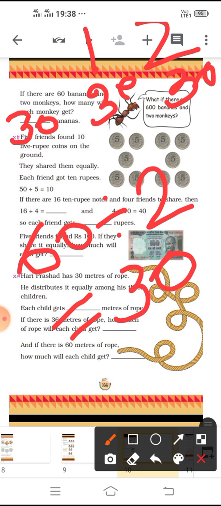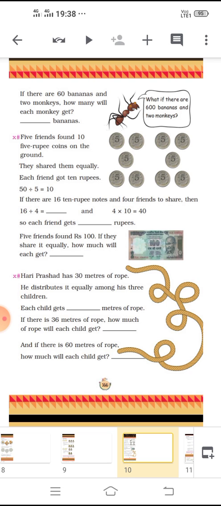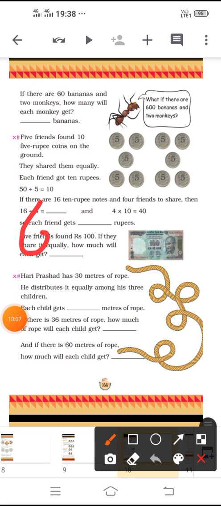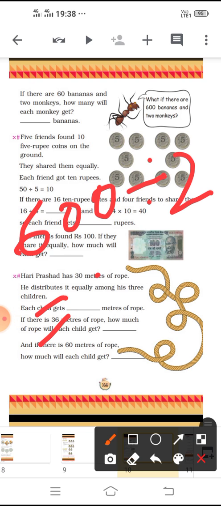Understood? Okay. Now, what if there are 600 bananas and 2 monkeys? So, children, we are going to do the same with that also. 600 divided by 2 means 300, means each monkey will get 300 bananas. Understood? Now come to next.